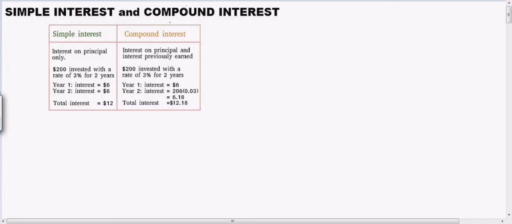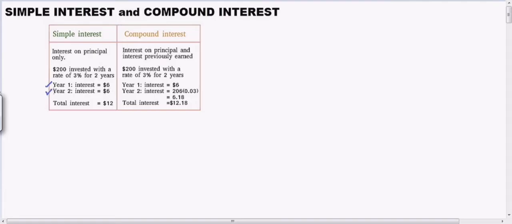Okay? So, para mas madali nyo maintindihan yung difference nitong dalawa, let us read the scenario. So, for example, this one. Ito yung scenario. $200 invested with a rate of 3% for 2 years. So, nag-invest daw, or yung $200 daw, in-invest siya. Tapos, meron siyang rate of interest which is 3% in a span of 2 years. So, sa year 1, so we have 2 years here. Sa year 1, kapag naka-enroll yung pera na $200 sa simple interest, sa year 1, tutubo lang siya ng $6. Kasi, ang 3% ng 200 is $6. So for the first year, ang magiging interest mo ay $6.